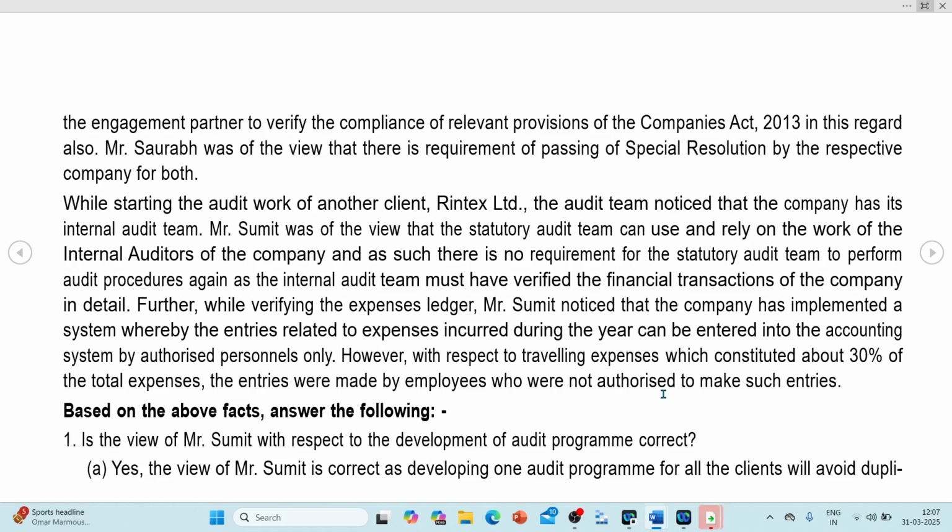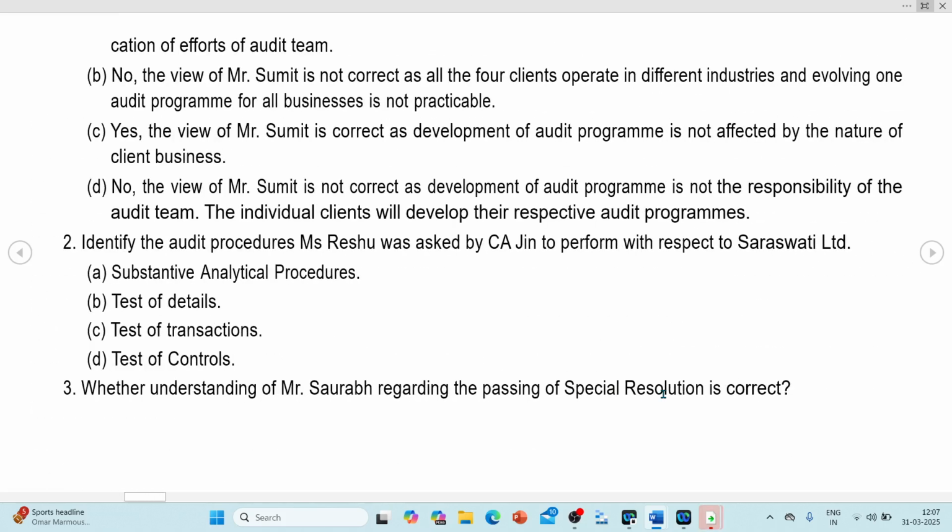Is the view of Mr. Sumit with respect to the development of audit program correct? The first option, yes, the view of Mr. Sumit is correct, as developing one audit program for all the clients will avoid duplication of efforts of the audit team. This is not a correct answer. Second answer is no. The view of Mr. Sumit is not correct as all four clients operate in different industries. Evolving one audit program for all businesses is not practicable. B seems to be the right answer, but let us see C and D.